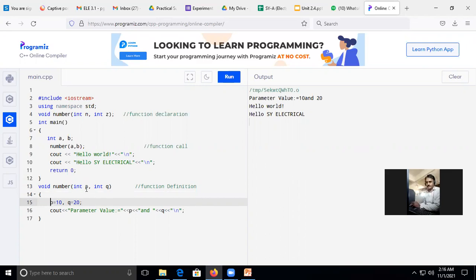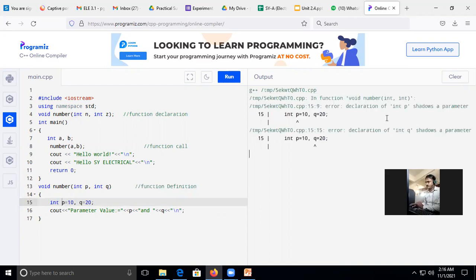Okay, so once it is initialized in the definition of the function, and if you try to initialize the same parameters once again in the body of the function, it gives an error like the shadow parameter. That means it is already there, so why are you declaring it again? Not necessary.